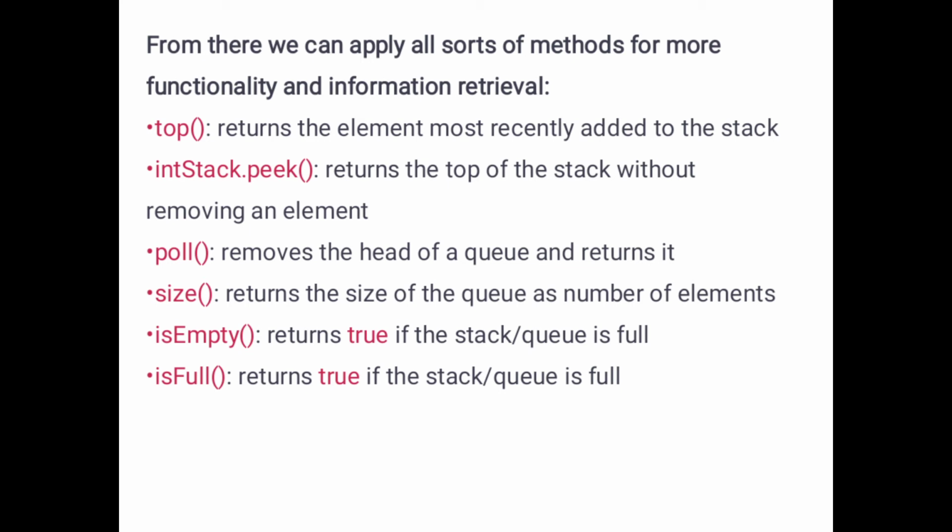Next, poll removes the head of the queue and returns it. So to remove the head element of a queue, we must use poll. Then we can remove the head element from the queue and return it. That is poll.